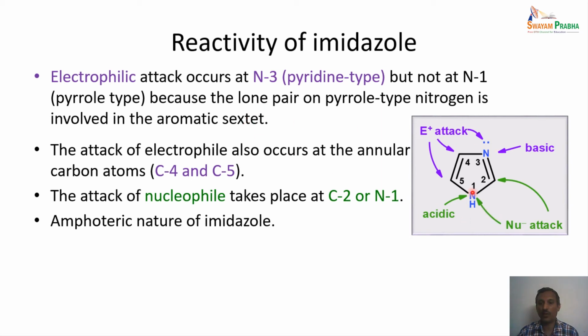because this lone pair of electrons on the nitrogen is actually involved in the aromatic pi sextet formation. So that is the reason this nitrogen is actually electron deficient. So the electrophile cannot attack this pyrrole type nitrogen. The same way, if you look at the neighboring carbons, these two carbons are actually electron deficient, and due to which these two carbons can be attacked by the electrophile very readily.